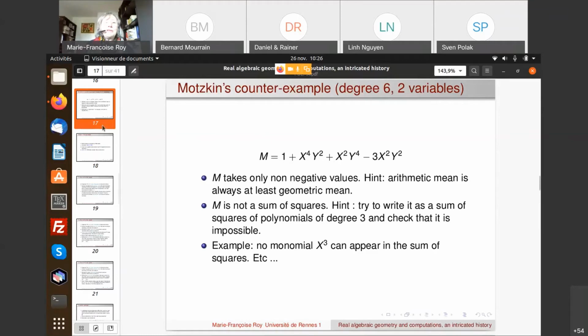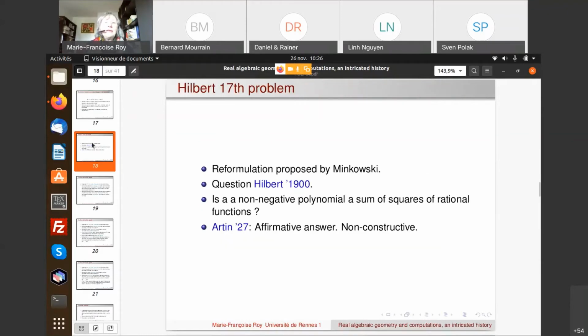Okay, so what is Hilbert's 17th problem then? It's a reformulation that was apparently proposed by Minkowski, and it is in the famous list of problems of Hilbert at the Congress of Mathematicians in Paris, under number 17, and it was reformulated in a very clever way. They're now wondering if a non-negative polynomial is a sum of squares, not necessarily of polynomials, but of rational functions, when you now accept denominators.